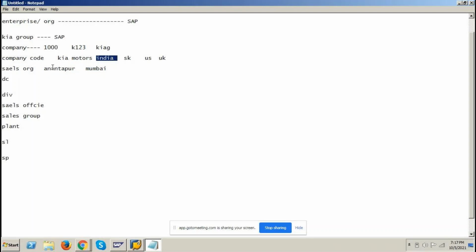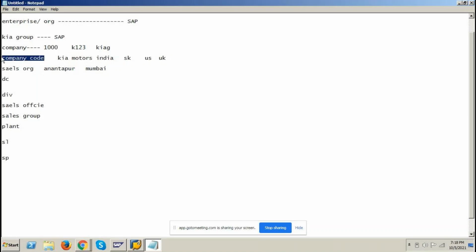Suppose one regional office in Anantapur takes care of the entire Indian activities, and one in Mumbai takes care of export related activities. Then this is a sales organization and this is a sales organization. This belongs to domestic Indian activities and this belongs to export activities. Both sales organizations should be assigned to only one company code, not to different company codes. Okay. This assignment of sales organization to company code will be done by the SD consultant.